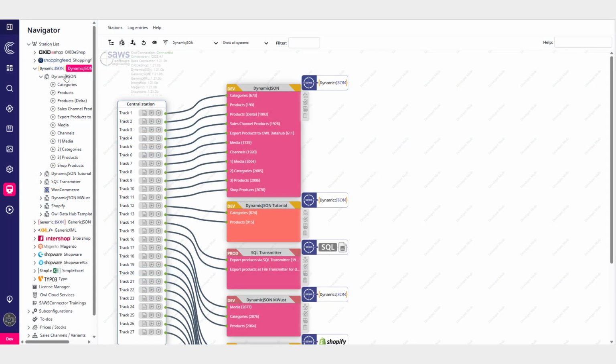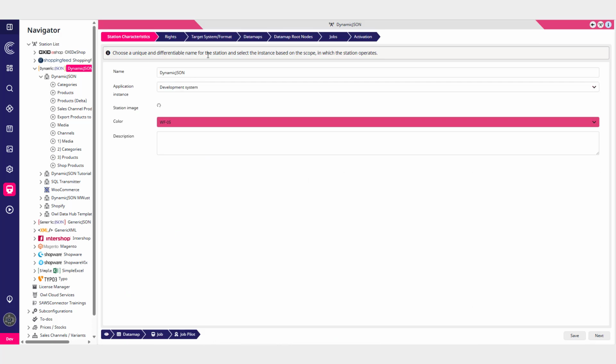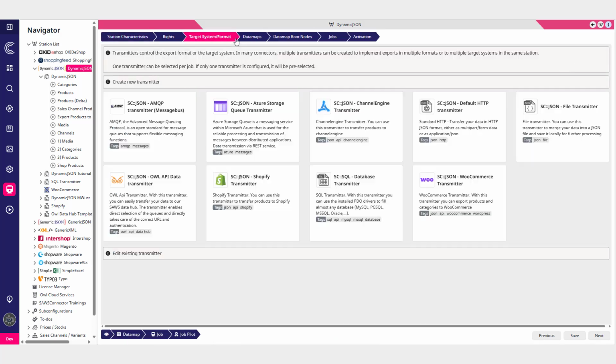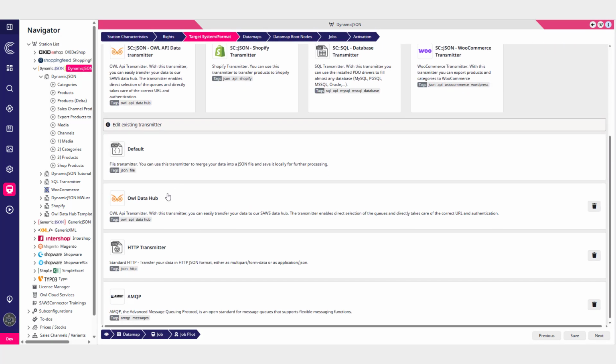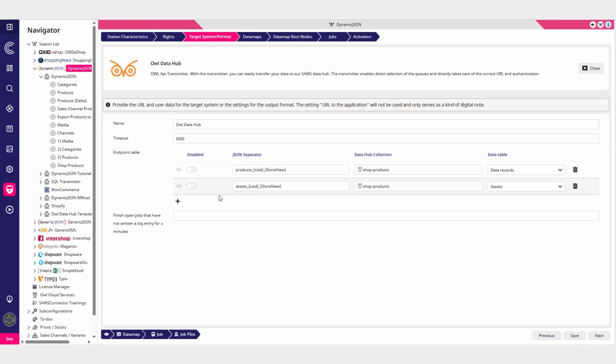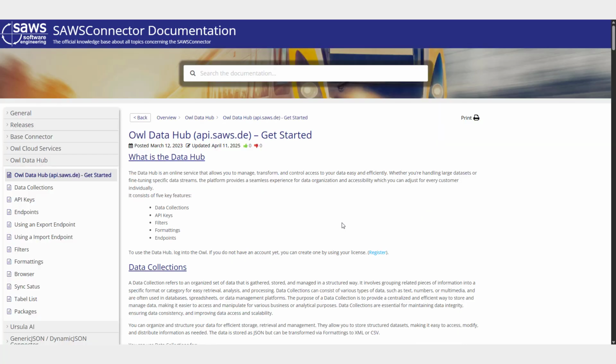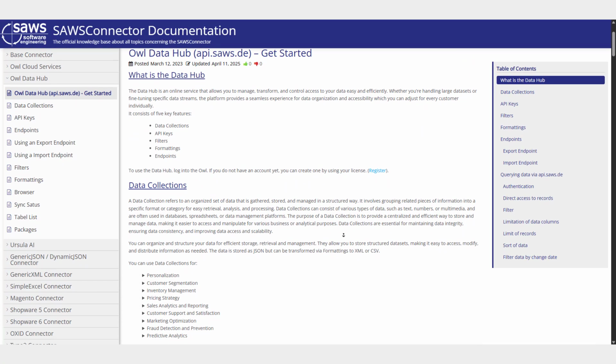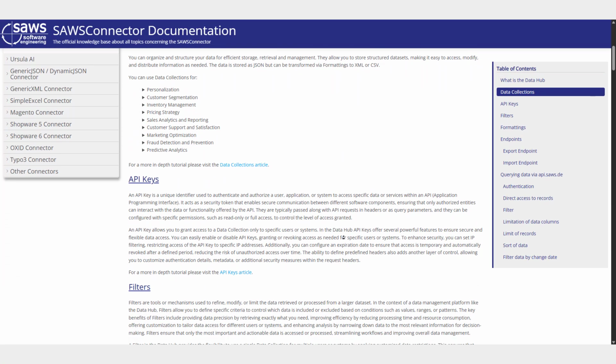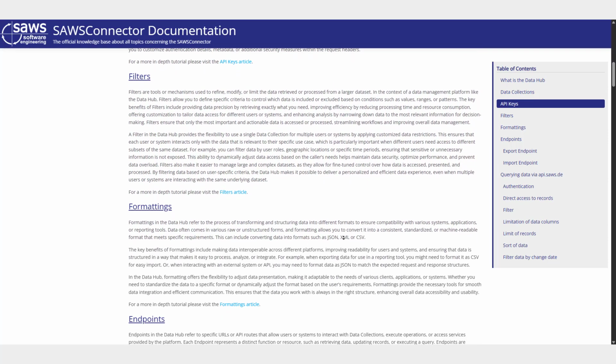While the Data Hub can be accessed by any implementation, the dynamic JSON connector now offers built-in support to not only populate collection data, but also upload media files directly into a media collection using content-served presets. We'll walk you through the Data Hub and its new media capabilities in an upcoming video, which will be linked in the description as soon as it's available. In the meantime, you can explore more details in our wiki.